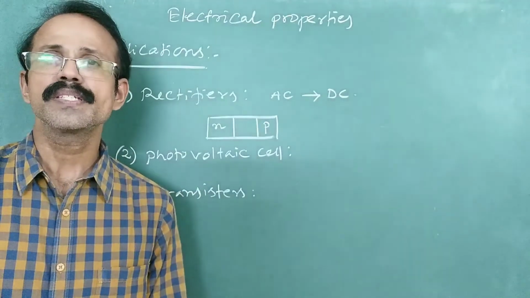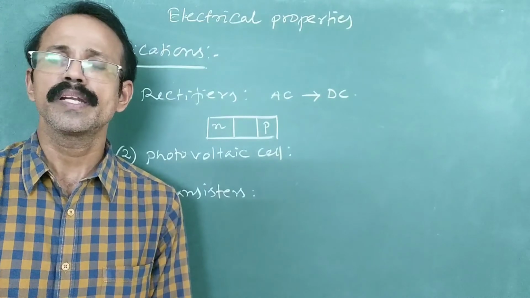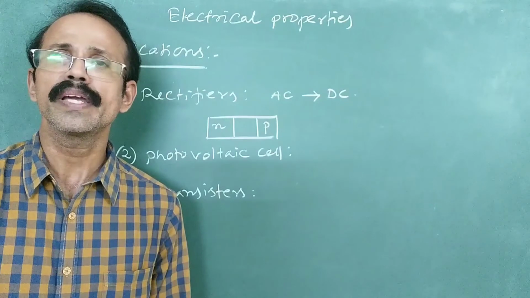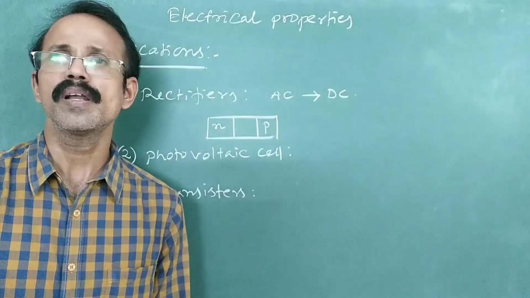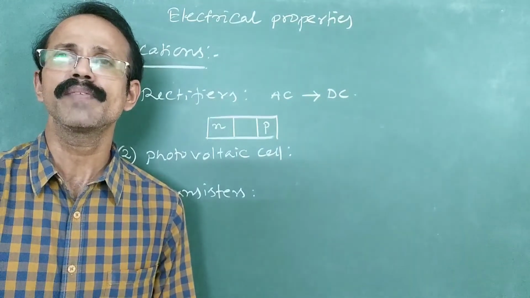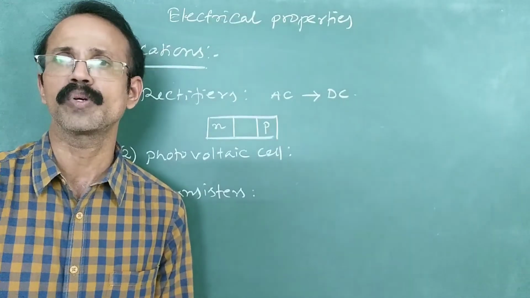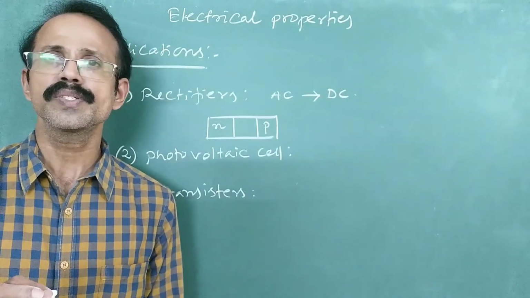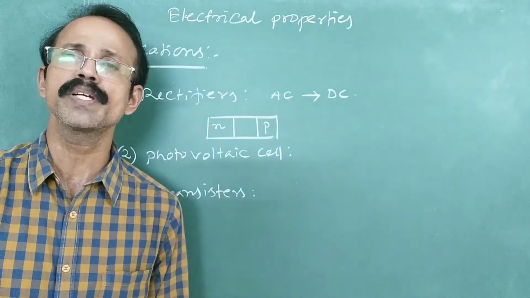The third application is in transistors. Semiconductors are used in transistors also. A transistor is basically used to increase or amplify a signal or a sound, right? So it is used in different devices like radio and television, or even in computers, right? So these transistors contain semiconductors doped with electron rich as well as electron deficient dopants simultaneously.